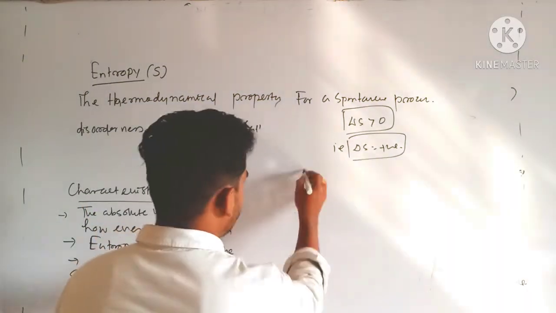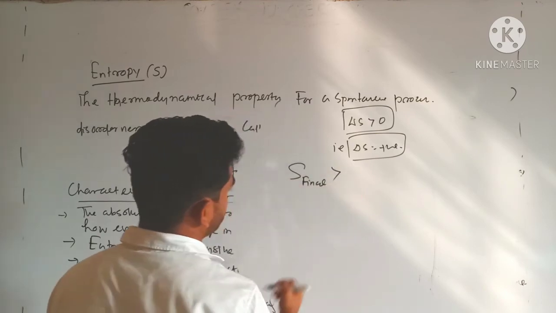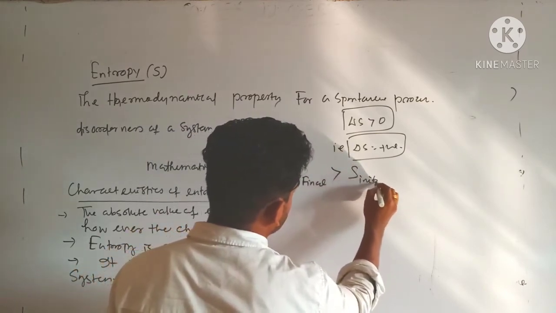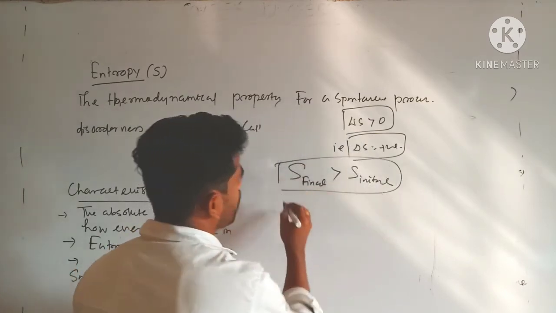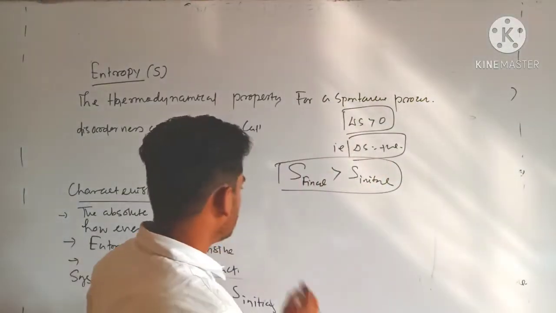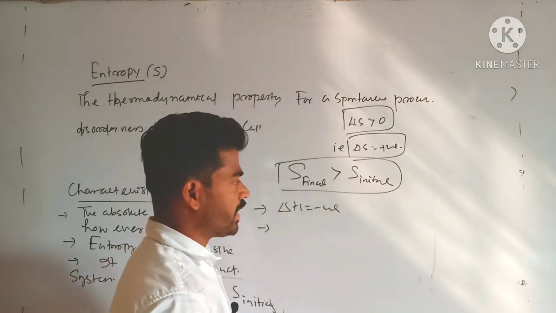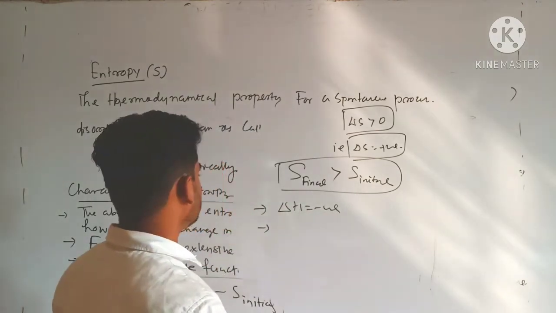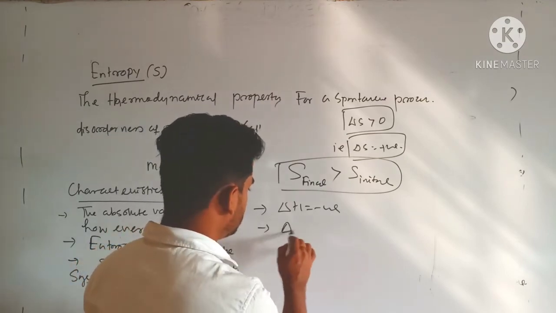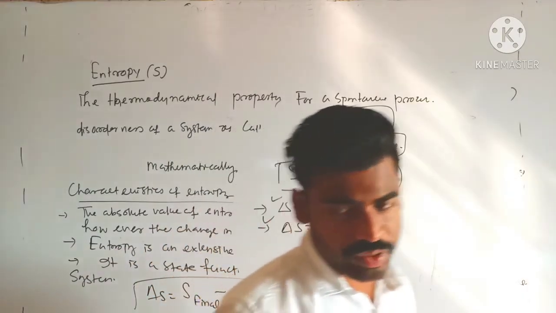So S final should have more randomness than S initial. This is the condition of a spontaneous process. So till now there are two cases: del H should be negative, and the second one, randomness, that is del S, should be positive.